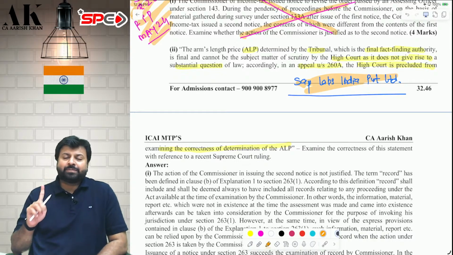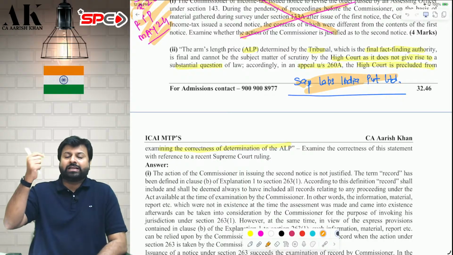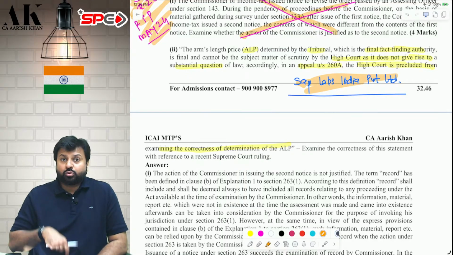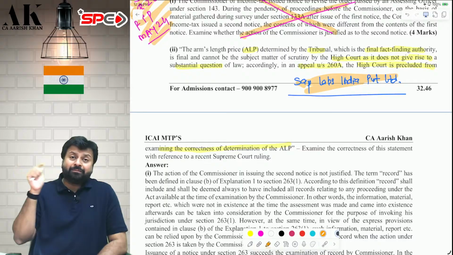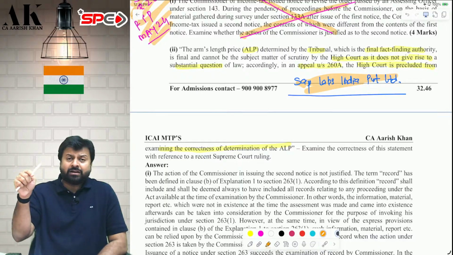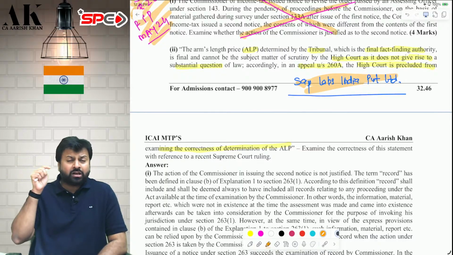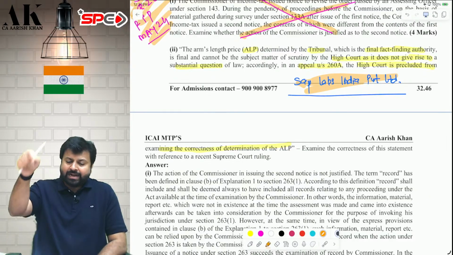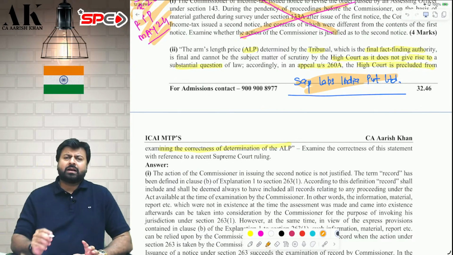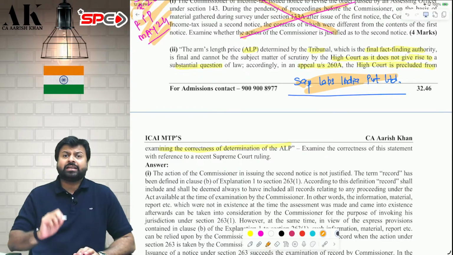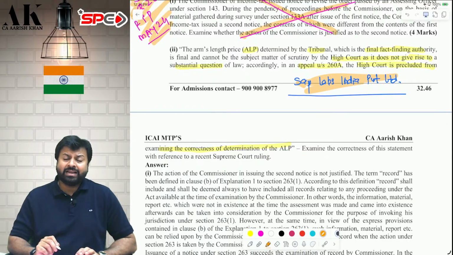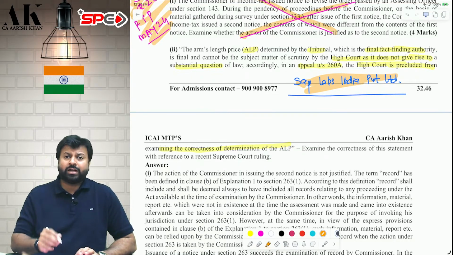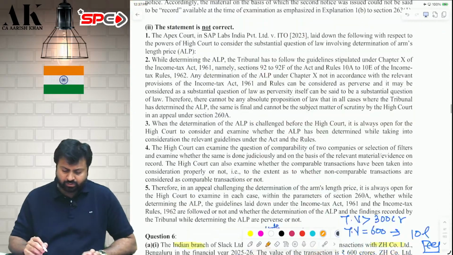See, ultimately arm's length price is determined as per the provisions of 92C and its rules, Rule 10CA. All these rules are applied. So can the High Court come in between and say that the income tax department or the DRP or the tribunal or any authority below that has not computed the arm's length price as per the Income Tax Act and its rules? Yes, the High Court can say. The High Court will not compute the arm's length price, but it definitely has the power to interfere and tell that the arm's length price was not computed as per the Act and the rules. I hope it is clear to all of you.